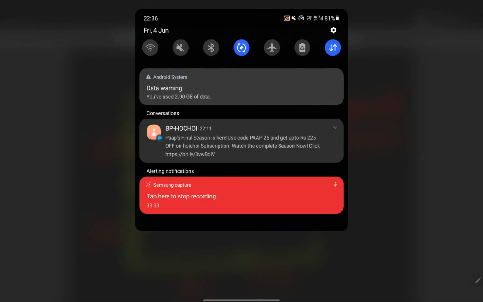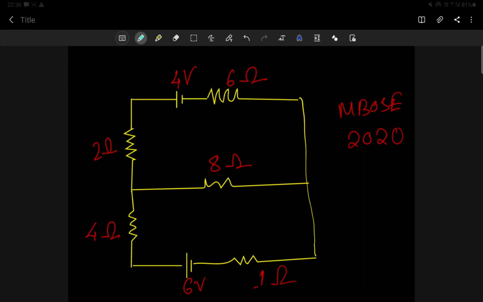Okay, so the question is this, again your EMBOSS 2020 question. This question is: find the current flowing across the 8 ohm resistor. In this question no current is given. The question is just to find the current flowing across the 8 ohm resistor.